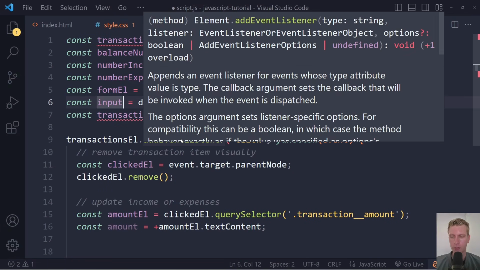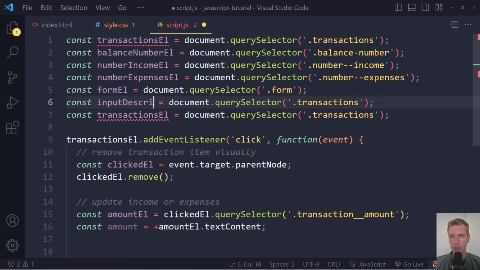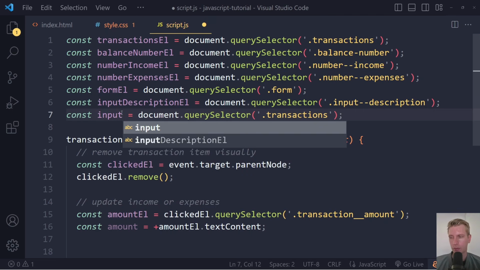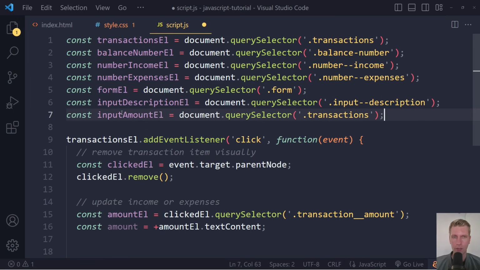Right, so we're going to have an input description El, and that has a class of input dash dash description. And we want to get a reference to the input amount El. And that has a class of input dash dash amount. That's a bit of typing here, and you know, that's the real world. Sometimes you need to type a little bit. And these are all the selectors that we're going to need.